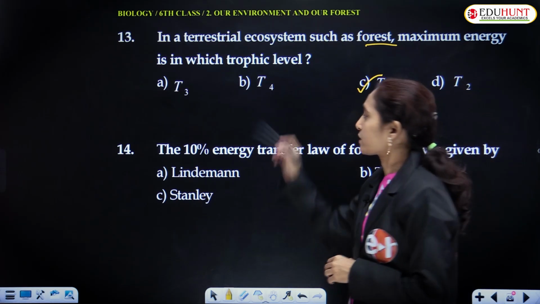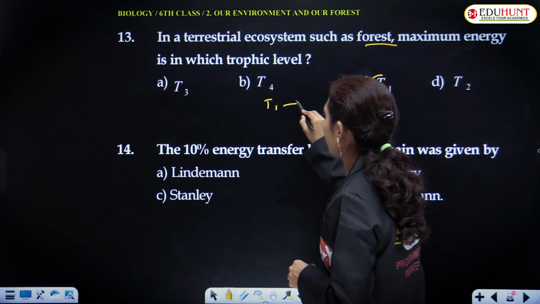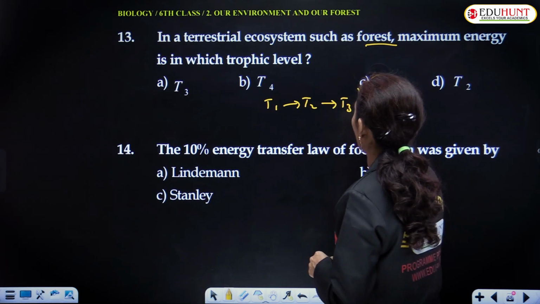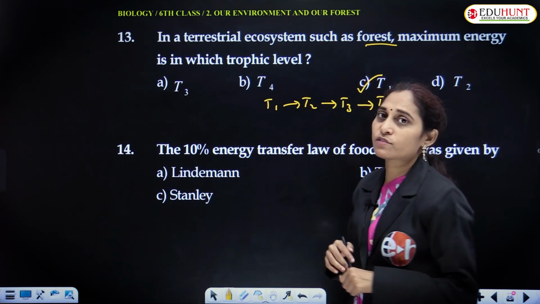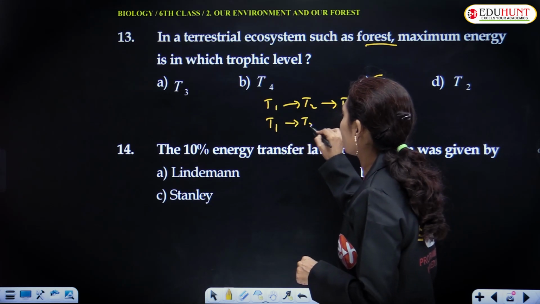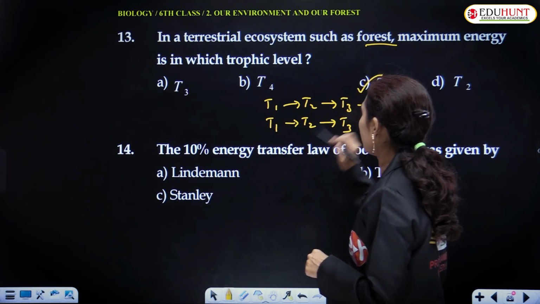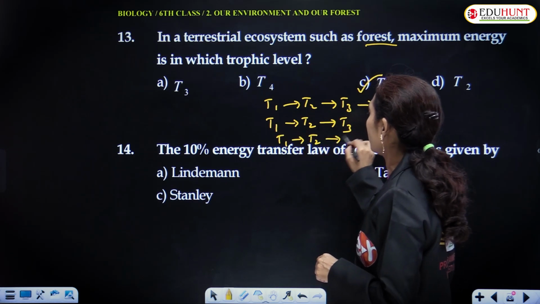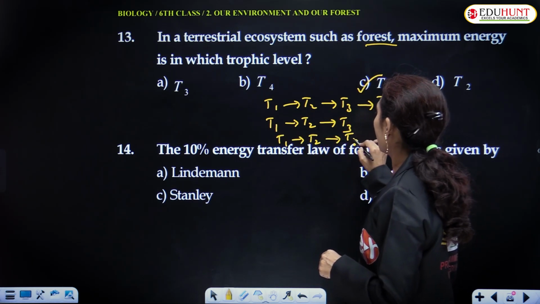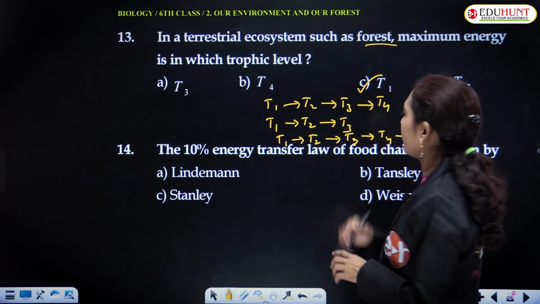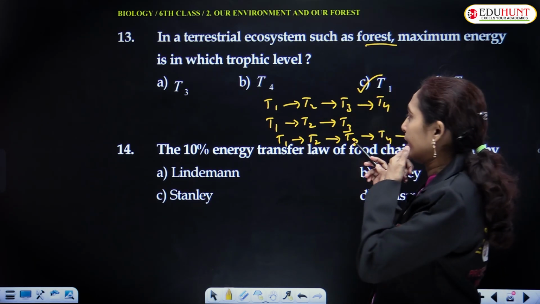We show it like this: if there is T1, T2, T3, T4 and this food chain ends with T4, and there is another food chain that ends with T3, and another food chain that ends with T5, then which has the highest energy?